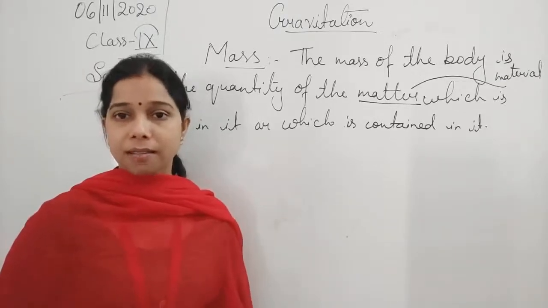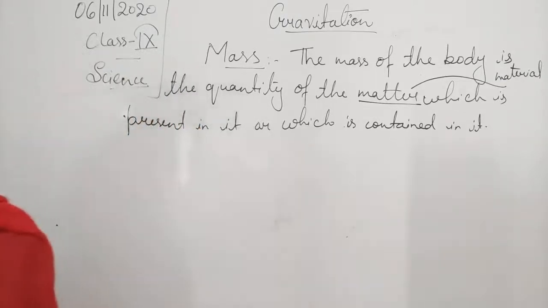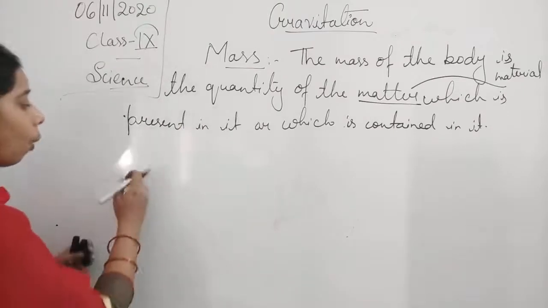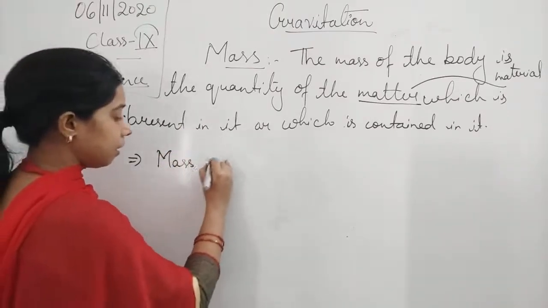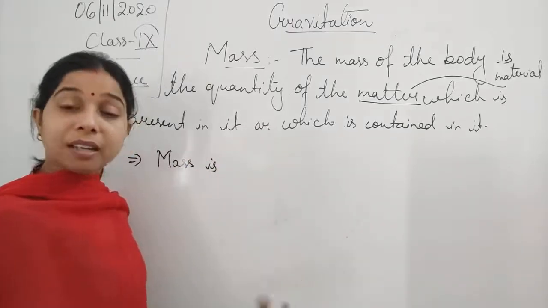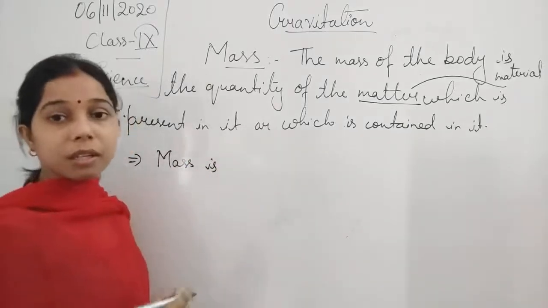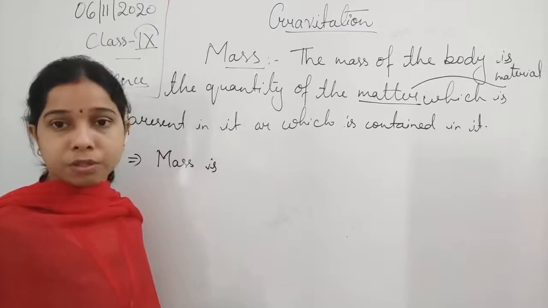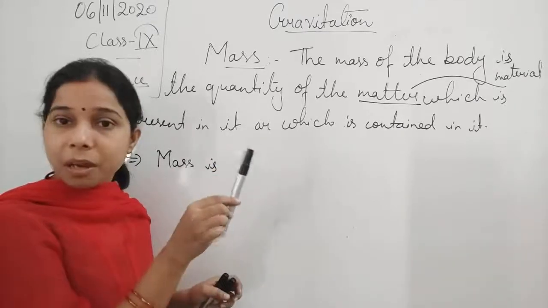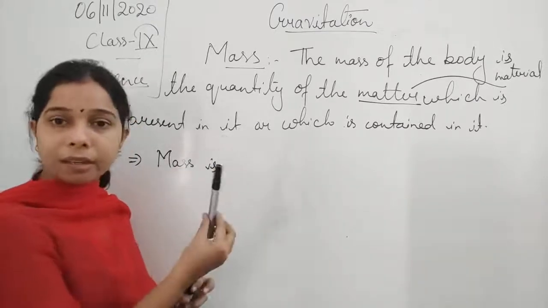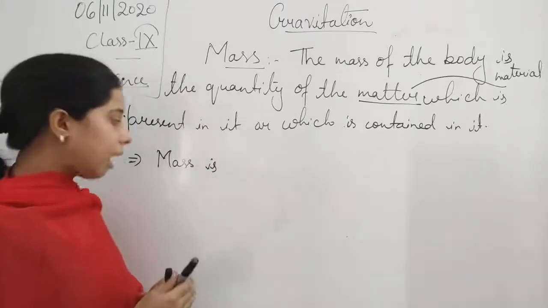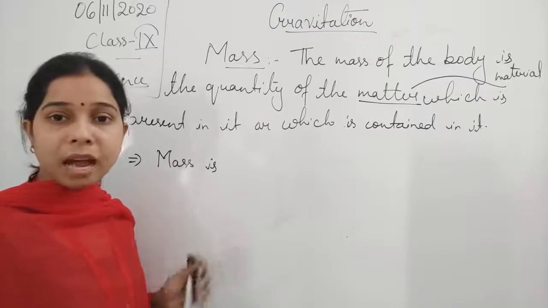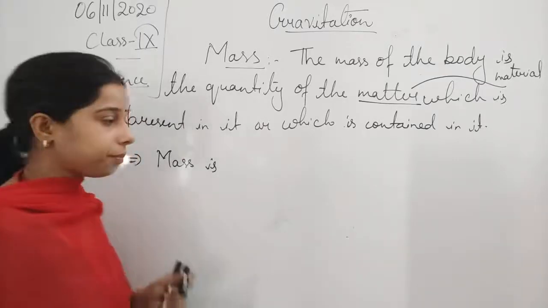We define it as mass. Now what kind of quantity is this? Is mass a scalar or a vector quantity? Mass does not have a direction. This marker has a mass, but by looking at it you cannot say what its direction is. On that basis we can say that mass is a scalar quantity.